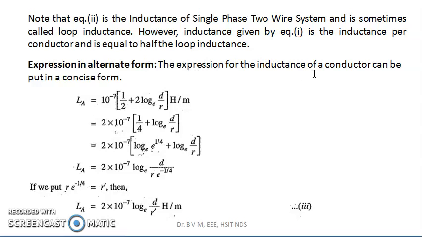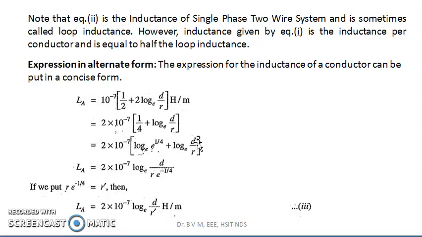The expression for the inductance of a conductor can be put in a very concise form. That is, La is equal to 10 raised to minus 7 into 1 by 2 plus 2 into log to the base e d by r. So I have taken 2 outside, so you will get this. So finally what you will get is, see, this you have to remember, 2 into 10 raised to minus 7. This 1 by 4 can be expressed like this, log to the base e raised to 1 by 4, and here log to the base e is taken.